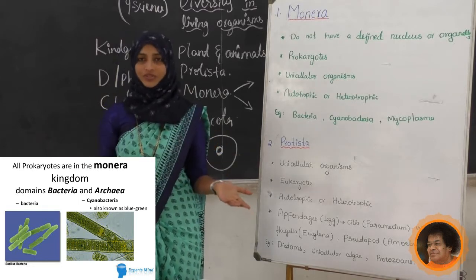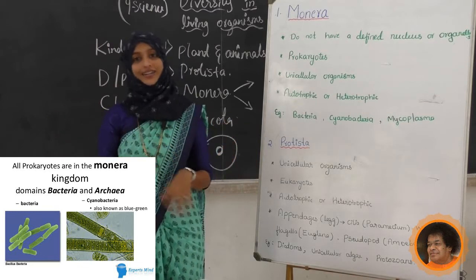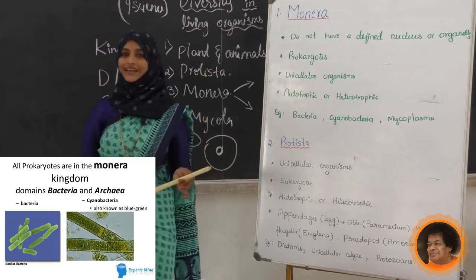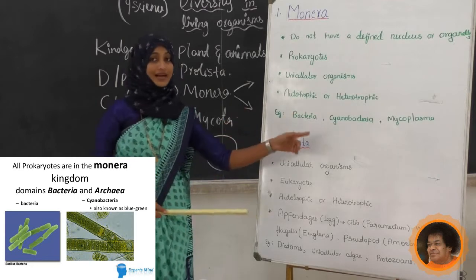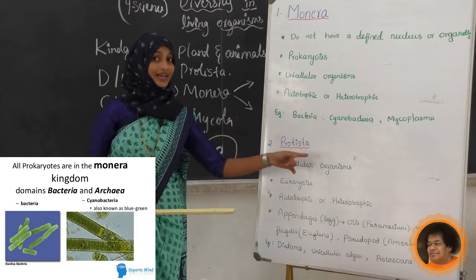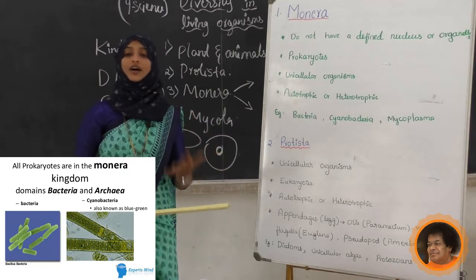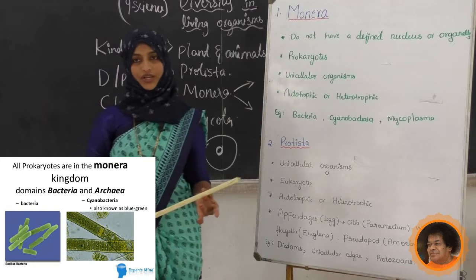You can see both. So Monera have autotrophic and heterotrophic nutrition. Come to know? Next we will see the examples. We can see bacteria, cyanobacteria. Cyanobacteria means blue-green algae. Mycoplasma, anabaena, all those things are examples for this kingdom Monera.